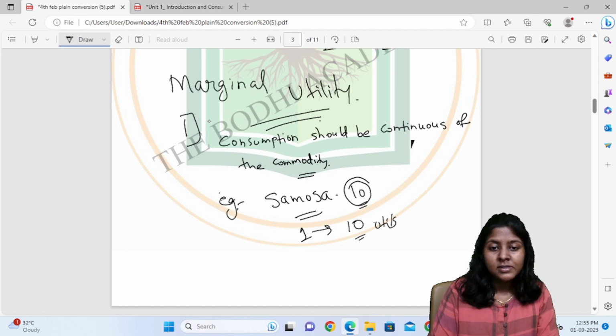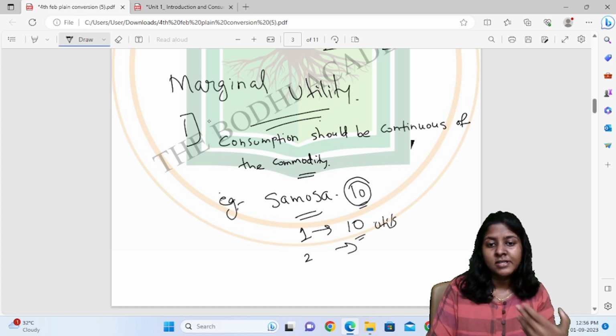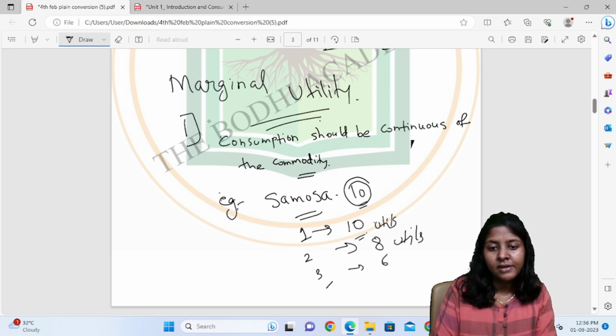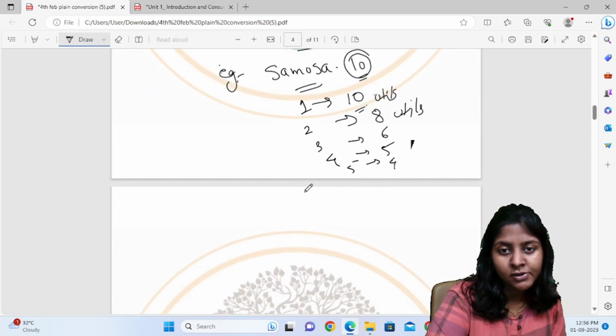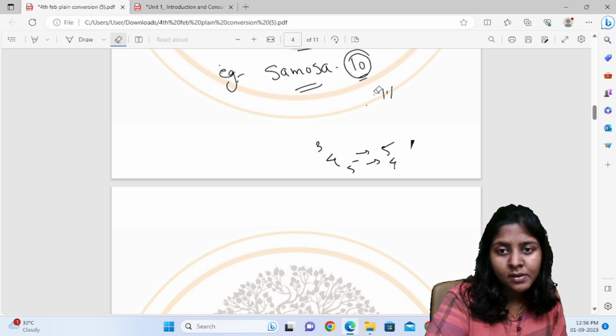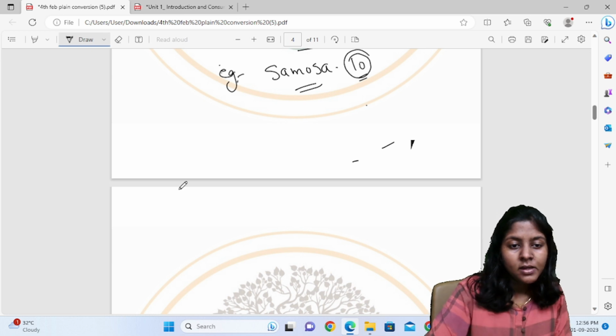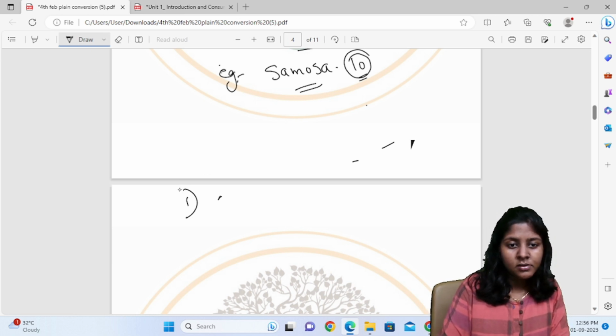So the first samosa gives you 10 utils, the second samosa 8 utils, then the third samosa some 6 utils, the fourth samosa 5 utils, and the fifth 4 utils of satisfaction. I'll write it up over here. After consuming one, you get 10 utils.